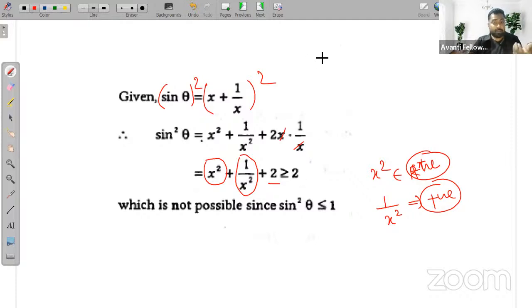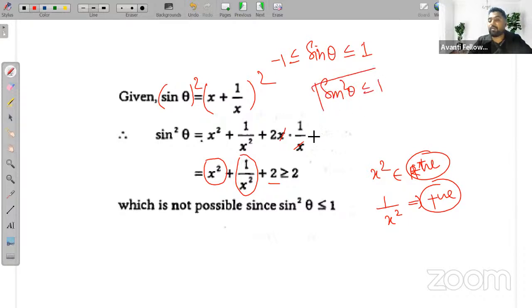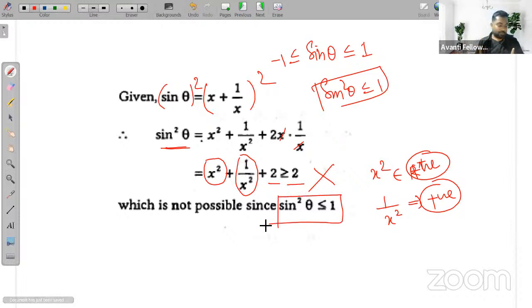साइन थीटा का है ना, in the function topic already we saw है ना, कि साइन थीटा जो है तो maximum value of sin theta is 1 है ना, sin theta is always less than equal to 1 and greater than equal to -1. तो sin square theta क्या हो जाएगा ना, sin square theta will be also always less than equal to 1. So sin square theta cannot be greater than 1, right? So here, but here we are getting sin square theta is greater than equal to 2, which is not possible. This is wrong. Which is not possible since sin square theta is always less than equal to 1, right?